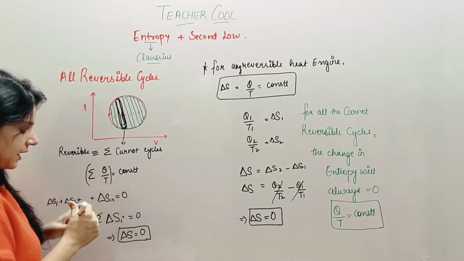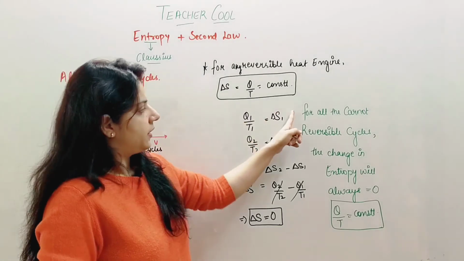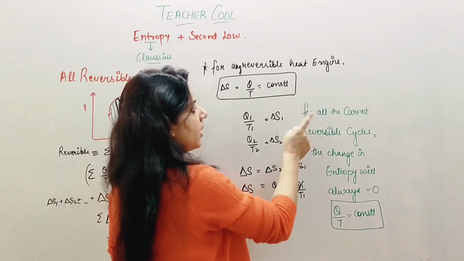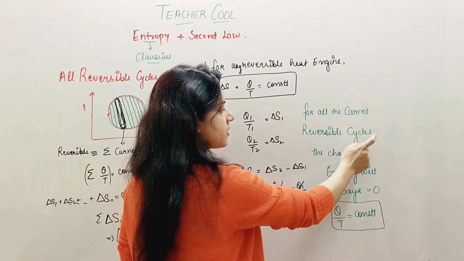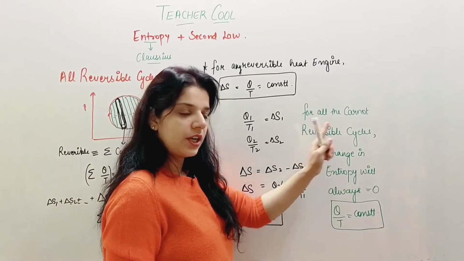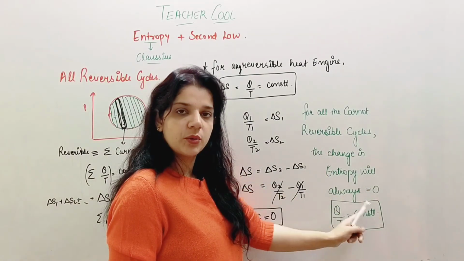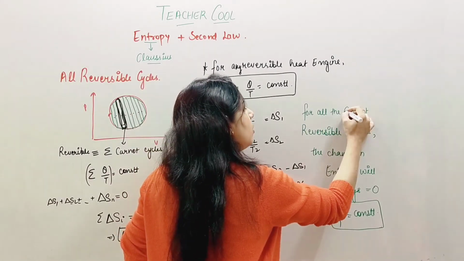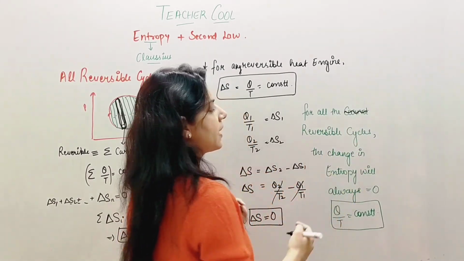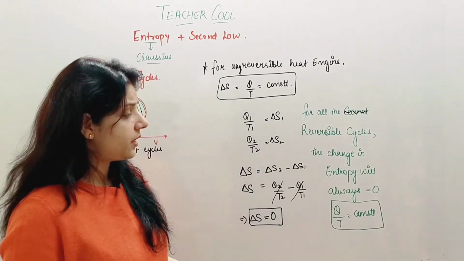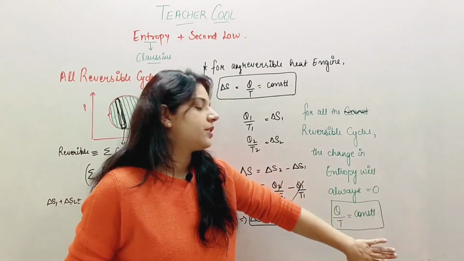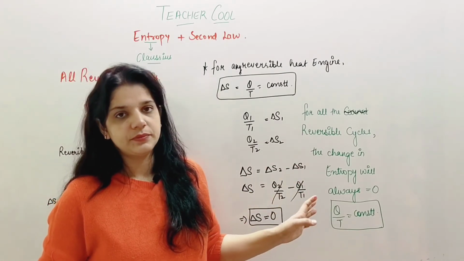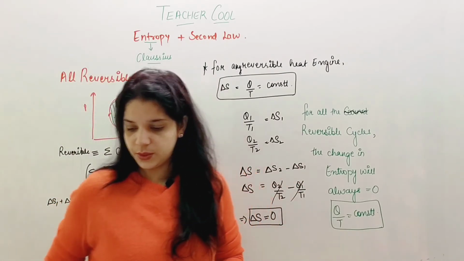So we'll generalize it. In this statement, we'll make a little change. Earlier we said for all the Carnot reversible cycles, the change in entropy will always be 0 and Q by T is constant. Now we'll say for all the reversible cycles, the change in entropy will always be 0 and Q by T is constant. I hope it is clear to you.